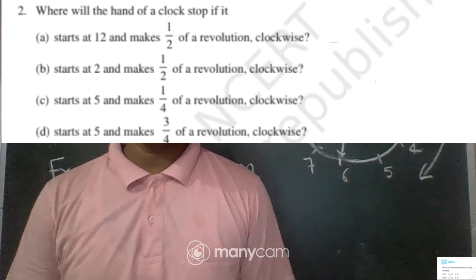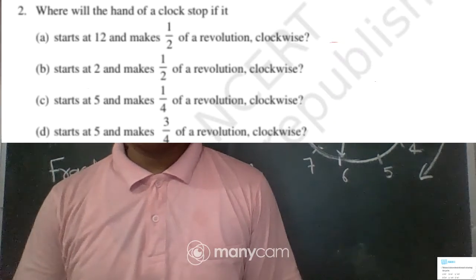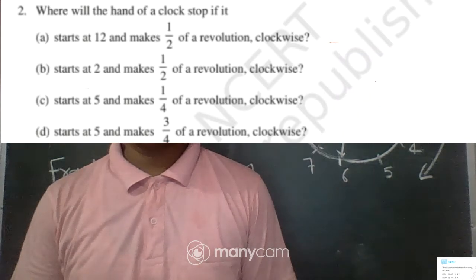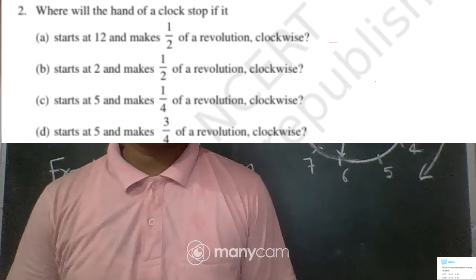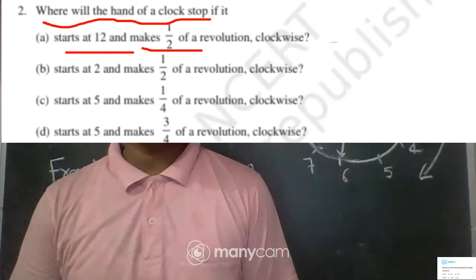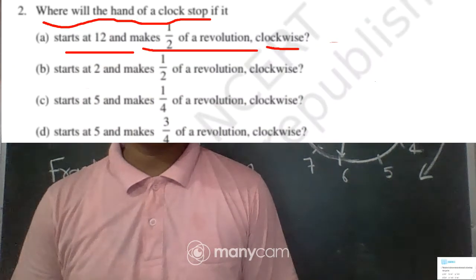This is question number 2, and question 2 है, where will the hand of the clock stop if it starts from 12 and makes a half revolution clockwise?